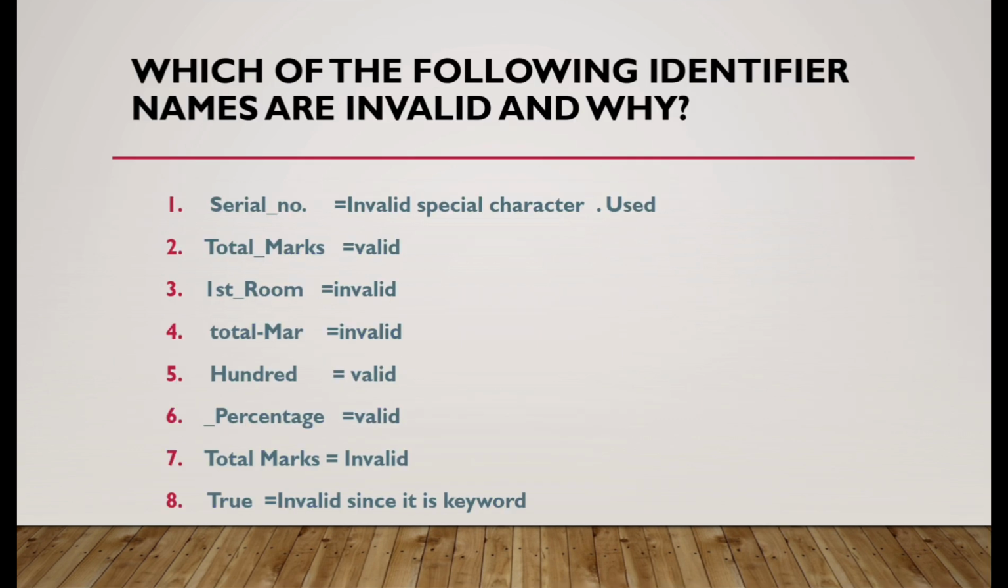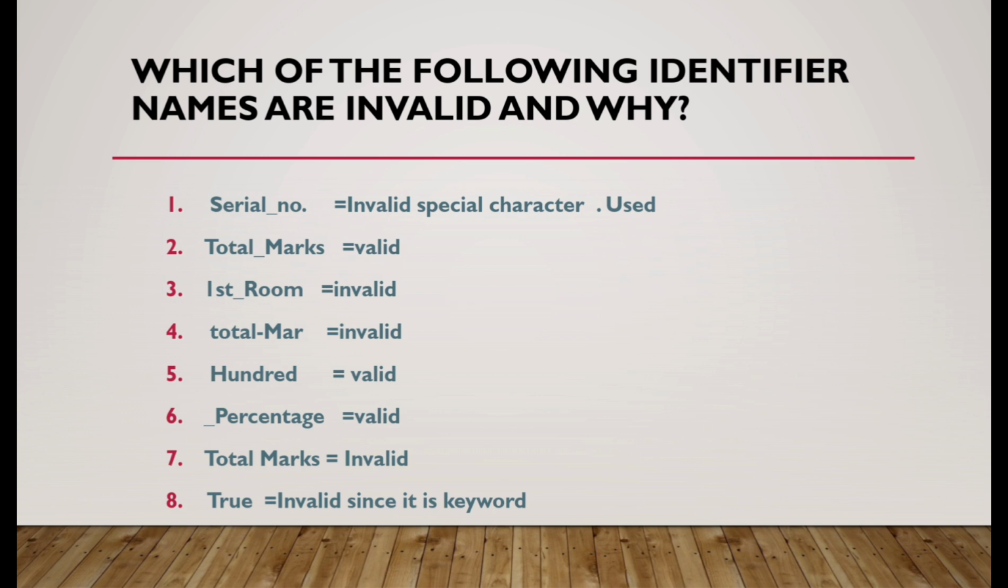Now, let us see which are the valid identifiers and which are the invalid identifiers. Look at the first one, serial number. You can see there serial underscore NO dot. It is invalid. The reason is dot is not allowed when naming identifiers. Look at the second example, total marks. Total underscore marks, yes, it is a valid identifier. 1st underscore room, that is, 1 is a digit. You can't start an identifier with a digit, so it is invalid.